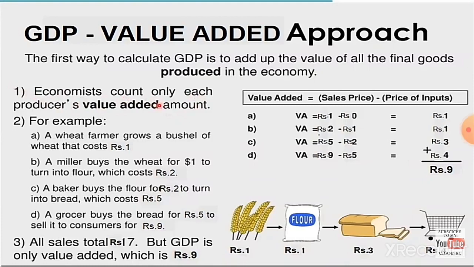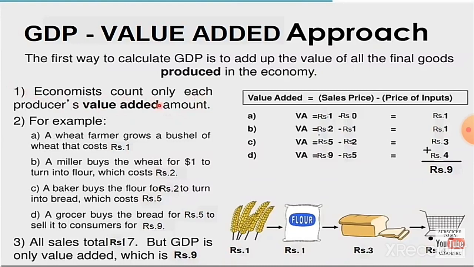Here there is no intermediary, so it is sold at rupees 1. Next, a miller buys the wheat for rupees 1 to turn into flour, which costs rupees 2, because he bought from the farmer at rupees 1, so he had that rupee also. Finally, he makes the cost rupees 2.